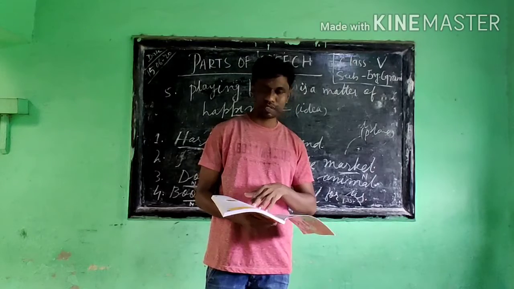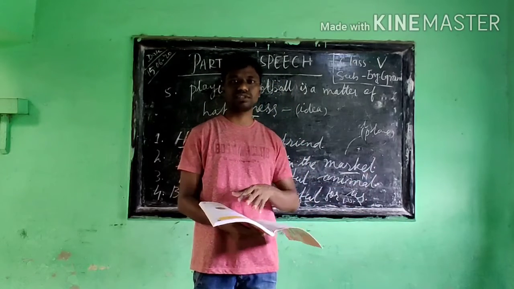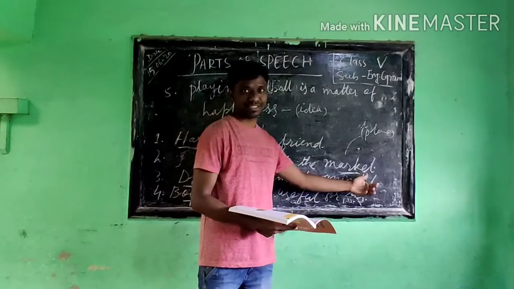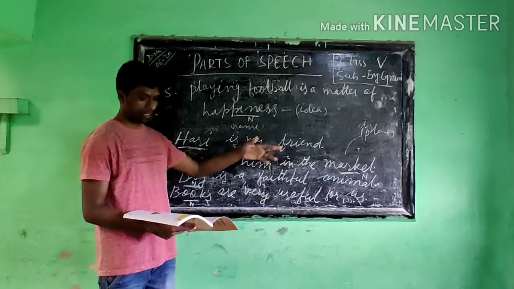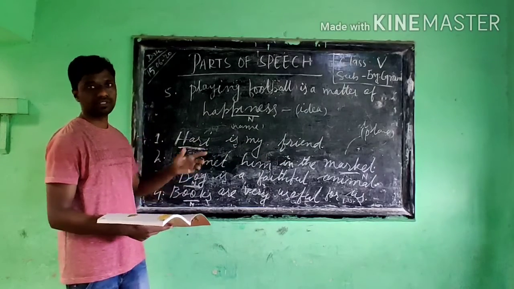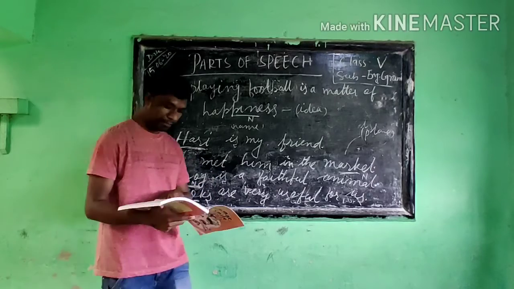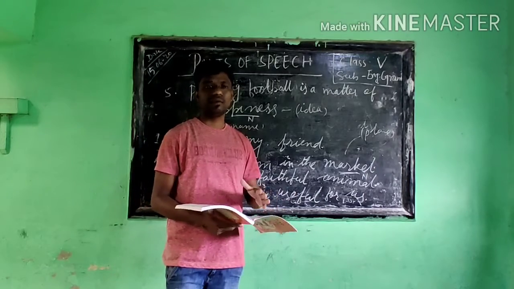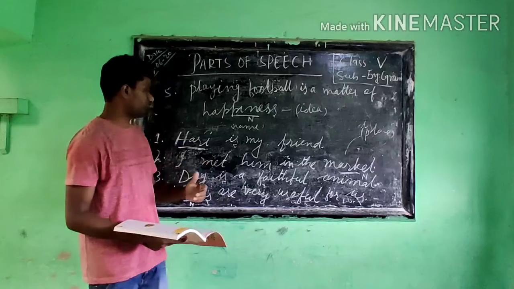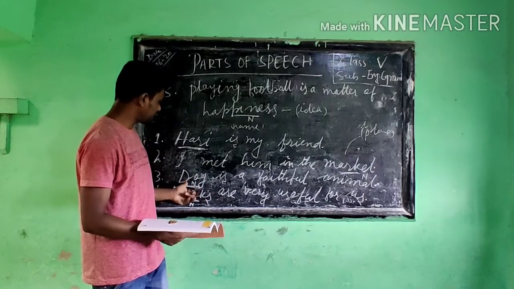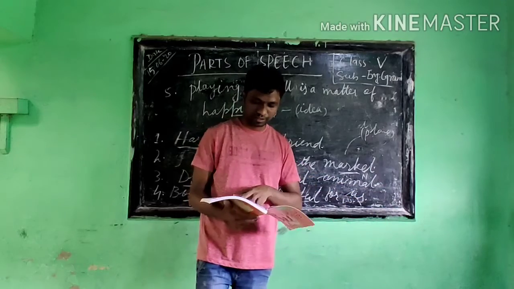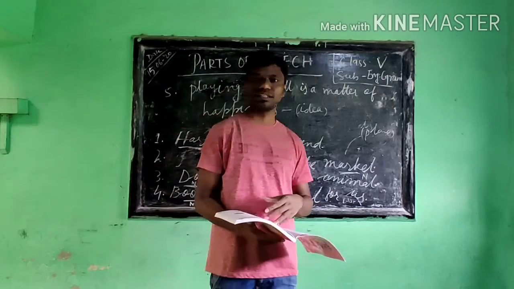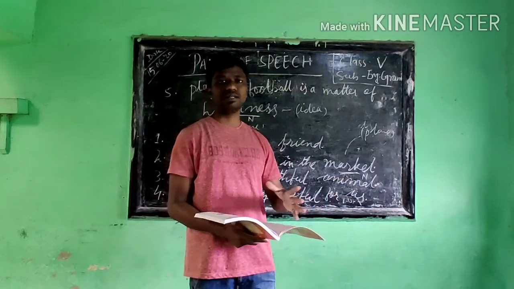Then, he went to the market. Market is the name of a place, therefore here market is a noun. Here also we saw, I met him in the market. But here I used Hari is my friend, here Sohail. So both are nouns, don't get confused. And the third one: I have a pet dog. Dog is the name of an animal, which we know as a noun. Here I use, the dog is a faithful animal. So say dog, or buffalo, or cat, or anything can come. The name of the animal becomes a noun.